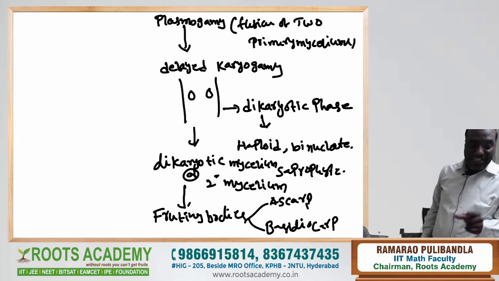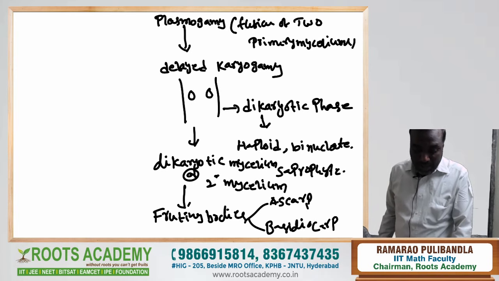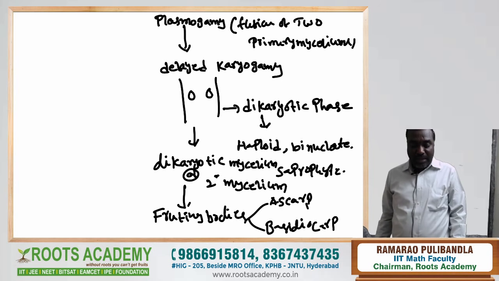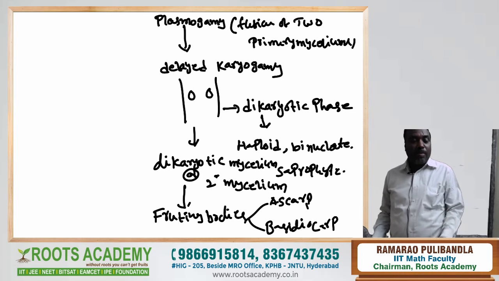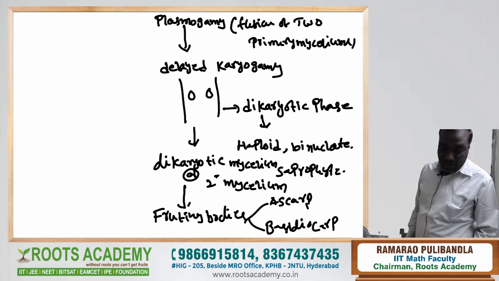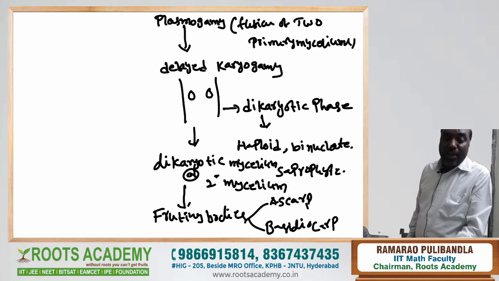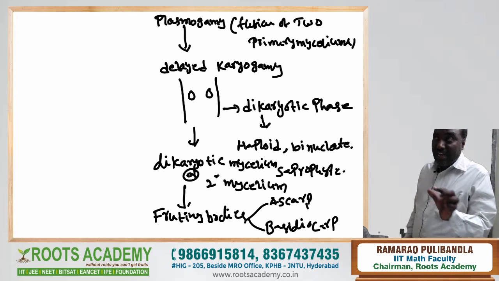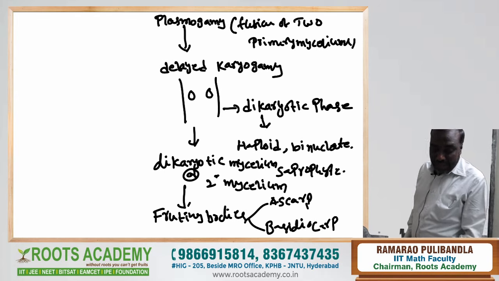This is about the sexual cycle of ascomycetes and basidiomycetes. Plasmogamy here means fusion of two primary mycelia. After plasmogamy, karyogamy generally takes place, but in ascomycetes and basidiomycetes it is delayed. That's why a dikaryotic phase is formed, called dikaryotic mycelium. The dikaryotic phase is a very important haploid, binucleate, saprophytic stage.